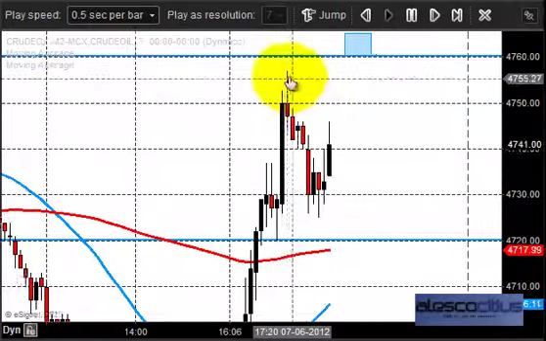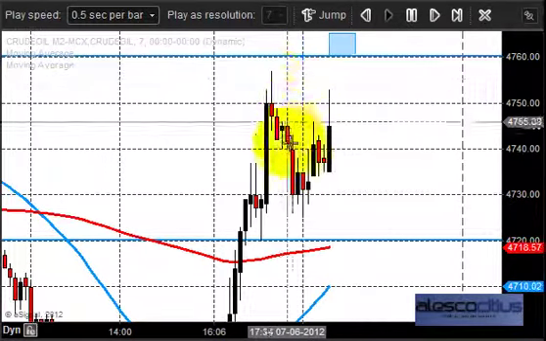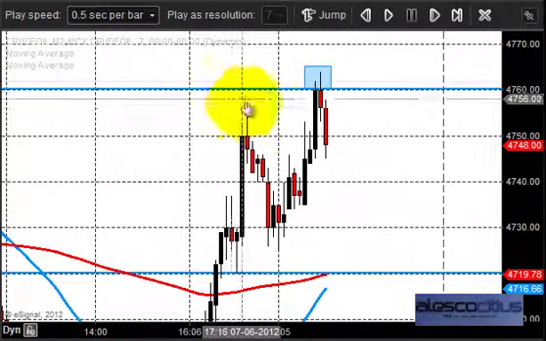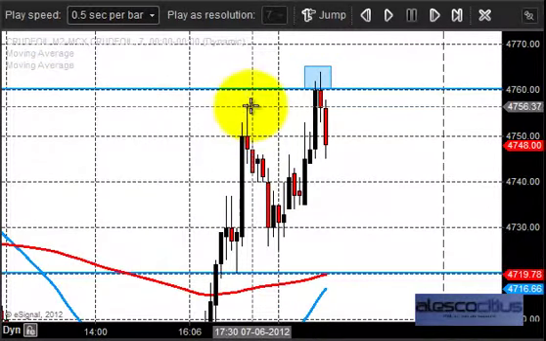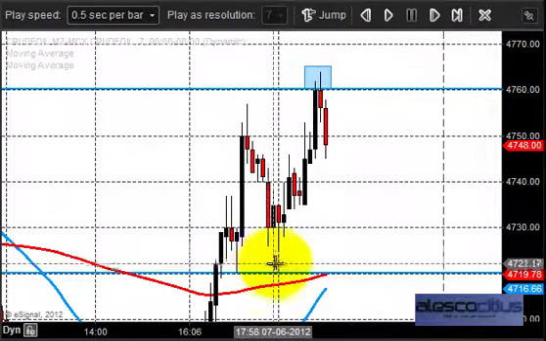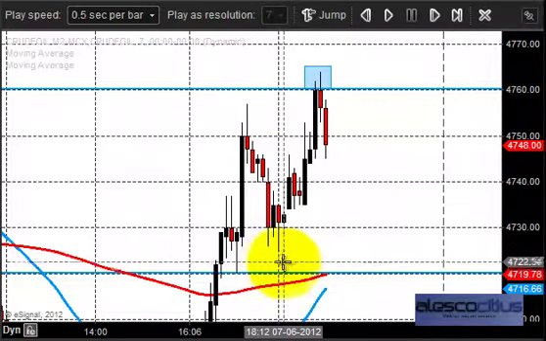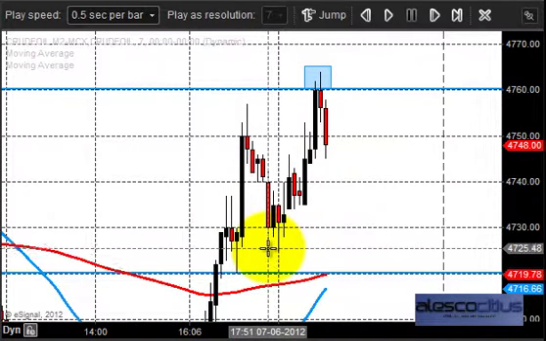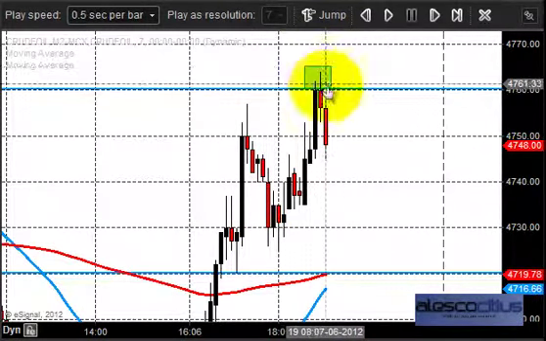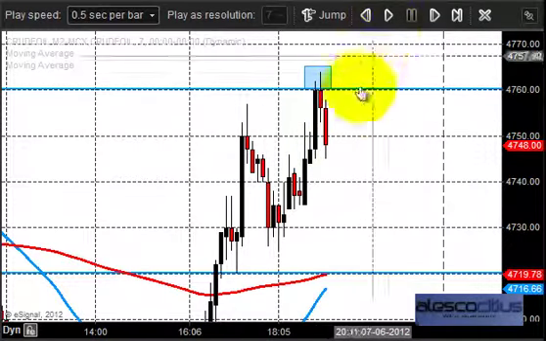The market found some resistance around 4,760 that pushed the market down till 4,720. You can notice here, after breaking this, the market found some resistance, and that pushed the market down. Again it has taken some support around 4,720. Then the market entered into the key zone of 4,760. Now we want to see what happened after this.